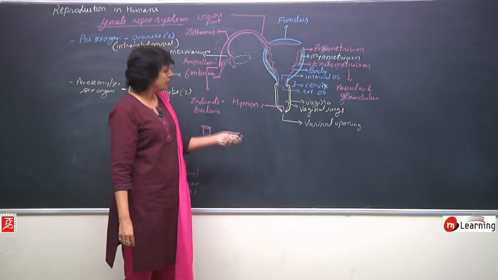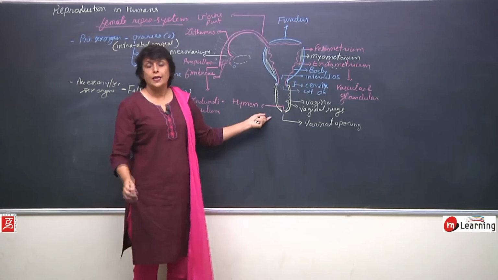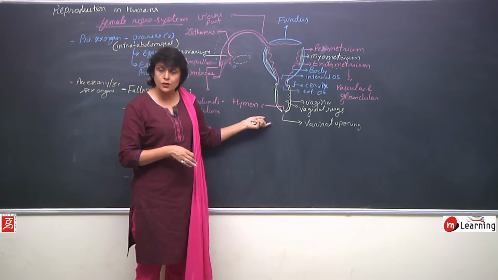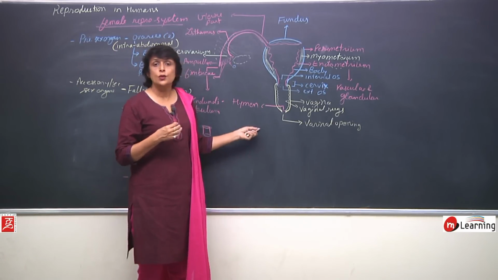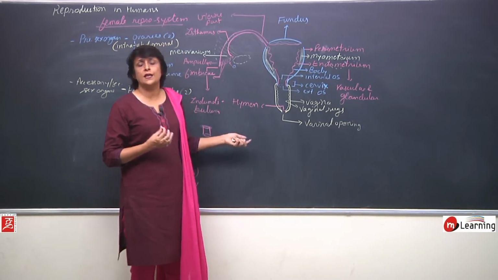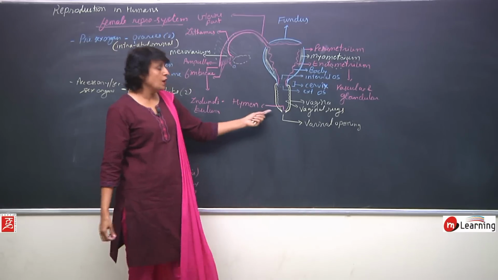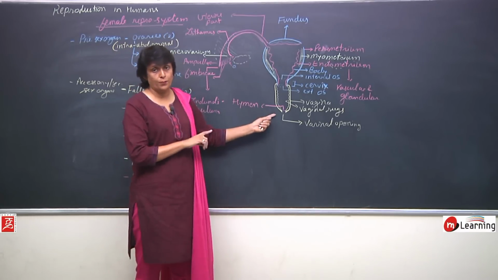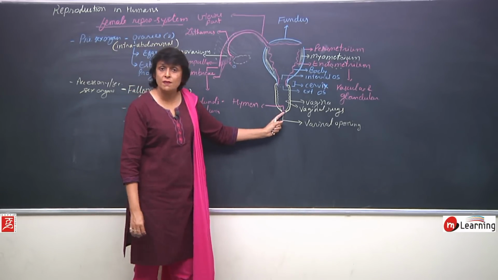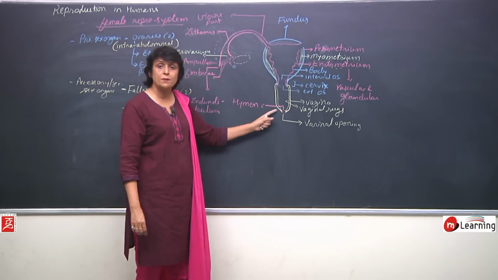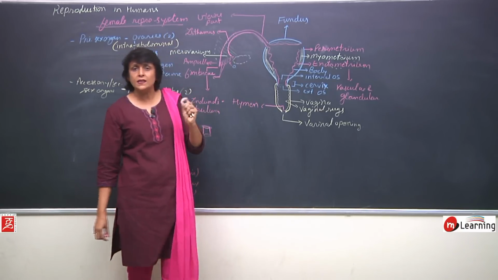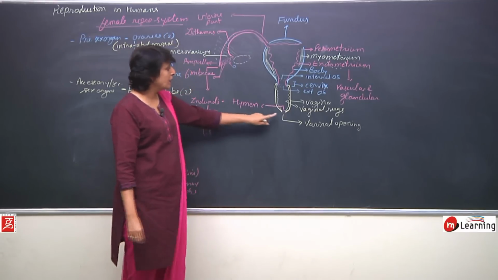This hymen gets ruptured either at the time of first menstruation or during some vigorous physical exercises like horse riding or playing football, or during first time copulation. So then this membrane would rupture, otherwise the membrane remains intact. It is a very thin, delicate membrane at the opening.